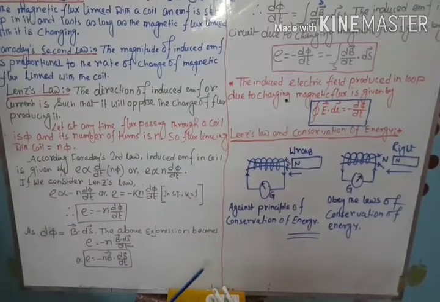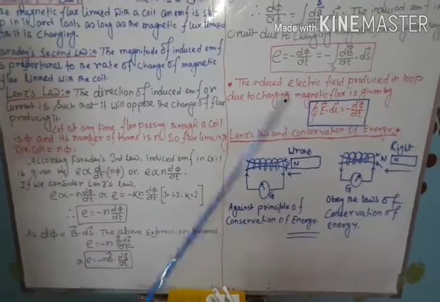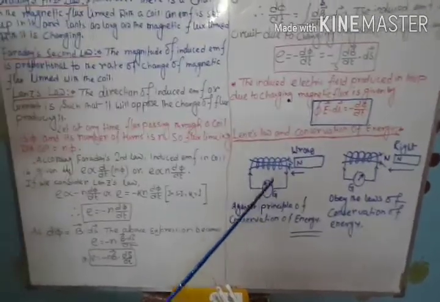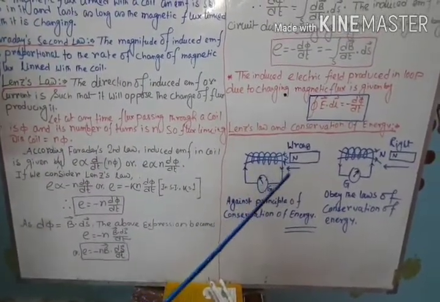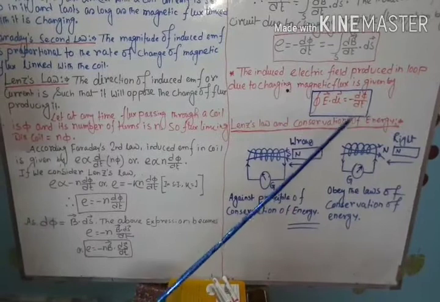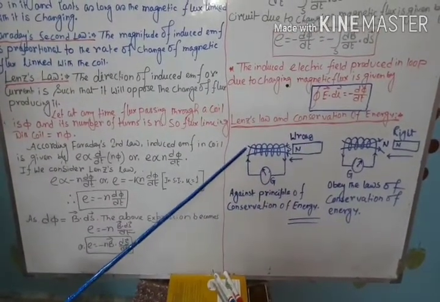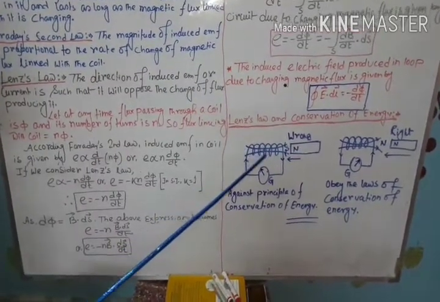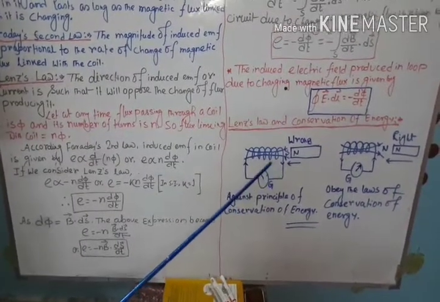Then between this south pole and north pole there will be a force of attraction, and due to this attractive force the bar magnet automatically moves towards the solenoid, by which there will be a change of magnetic flux and some induced current or EMF will be produced.